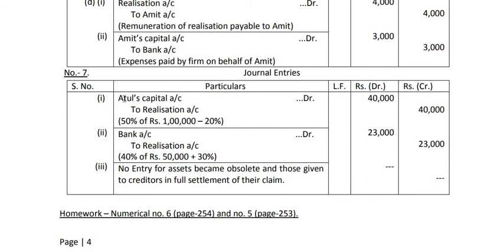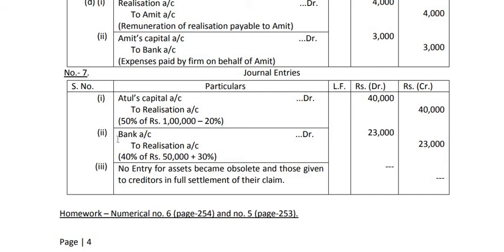So, we shall pass the entry Atul's capital account debit to realization account, because the partner is taking the asset. So, Atul capital debit to realization account, and how much amount? 50% of 1 lakh minus 20%. 50% of 1 lakh is 50,000. From that, 20% is to be deducted. 20% of 50,000 is 10,000. So, ultimately the assets are drawn for rupees 40,000. How is this figure coming? Is it clear or not? 50% of 1 lakh, that is 50,000, minus 20% of 50,000. So, ultimately it is 40,000.